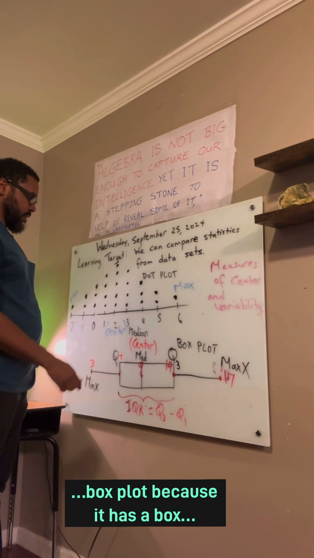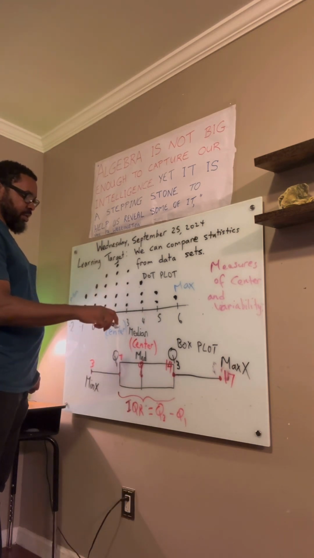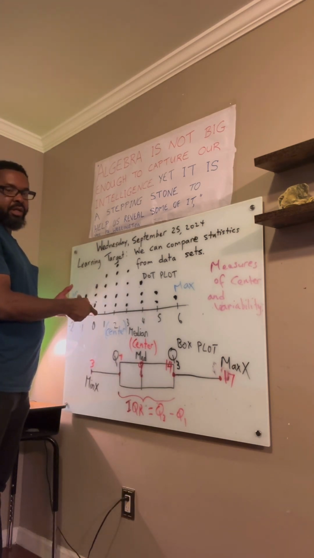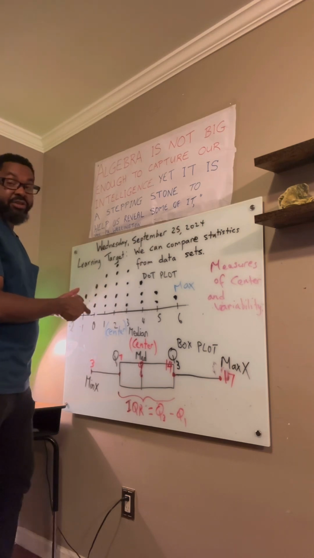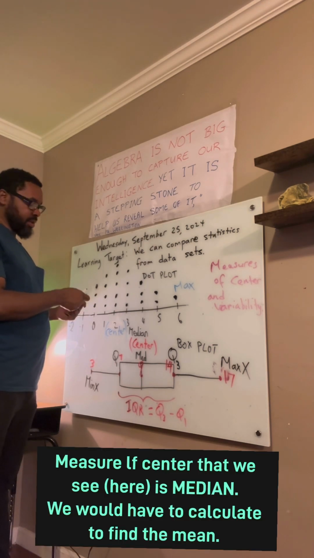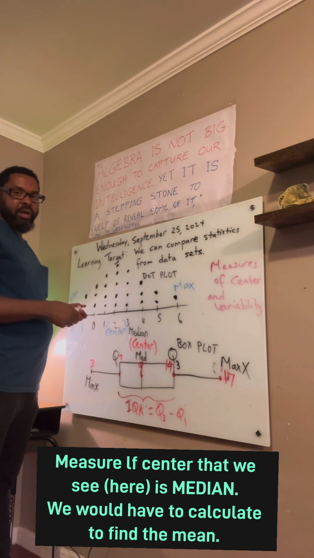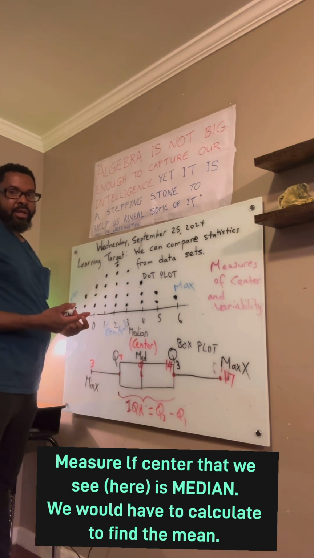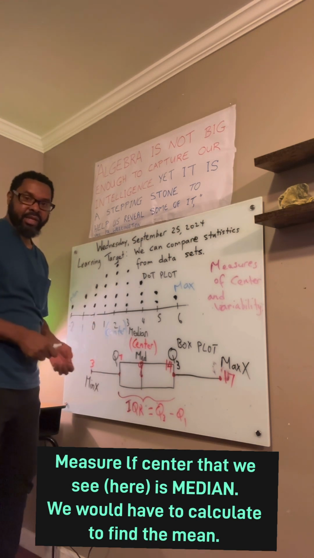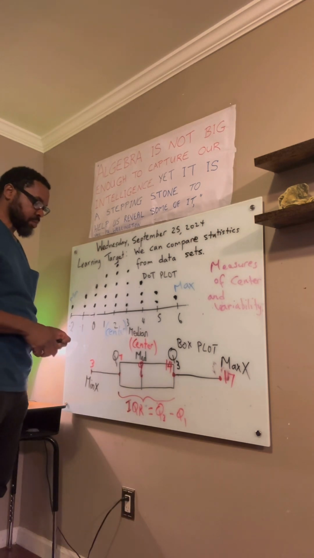And the measure of center that we see in these diagrams is going to be the median. And we would have to calculate to find the mean. So the median and the mean are measures of center.